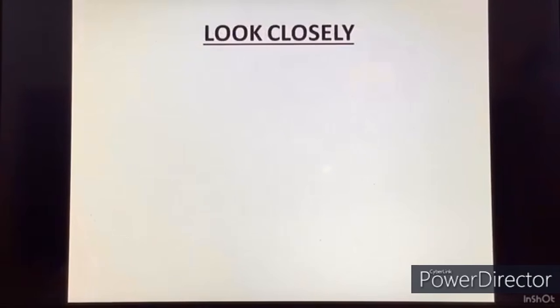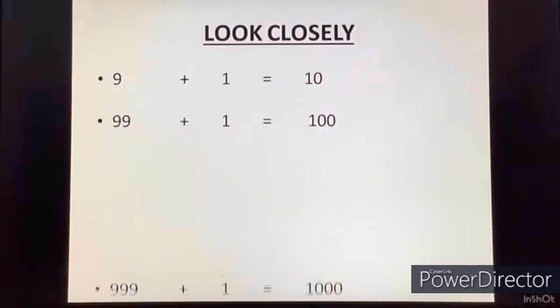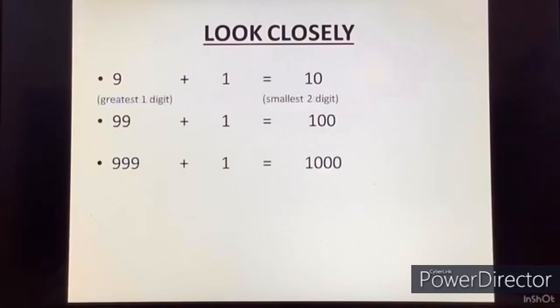Now let us look closely. 9 plus 1 equals 10. 99 plus 1 equals 100. 999 plus 1 equals 1000. But here 9 is the greatest one-digit number, and when we add 1 to it, we get the smallest two-digit number.